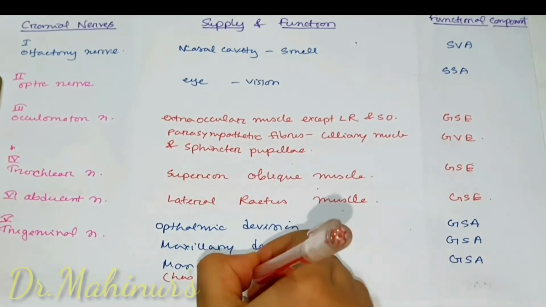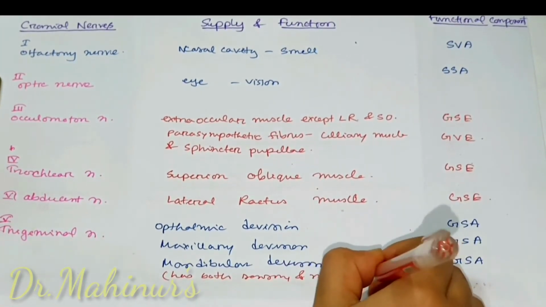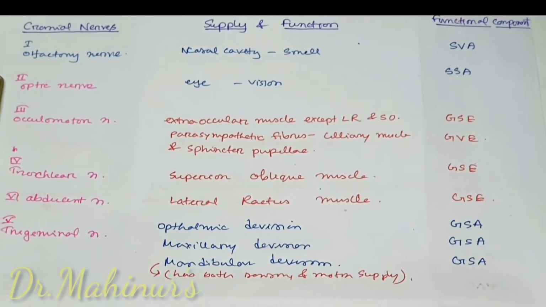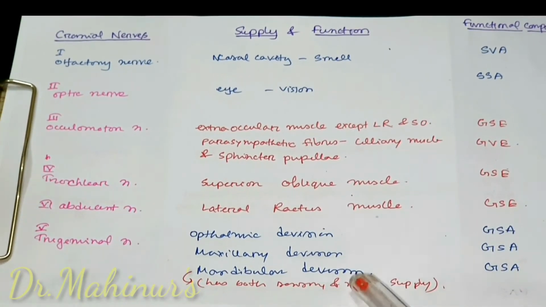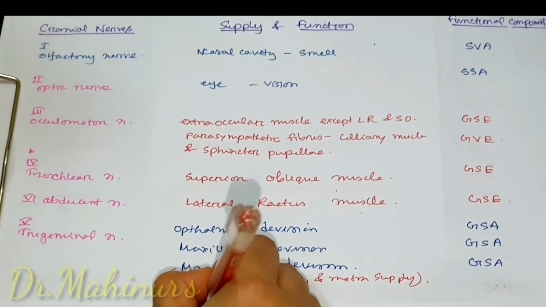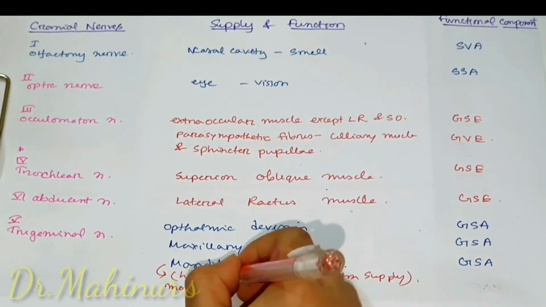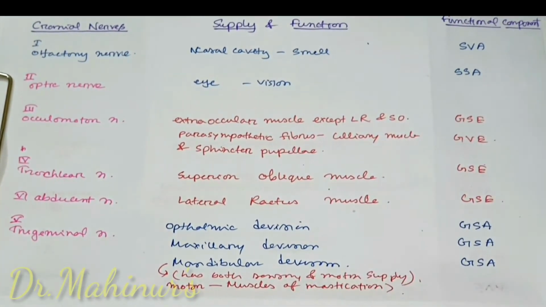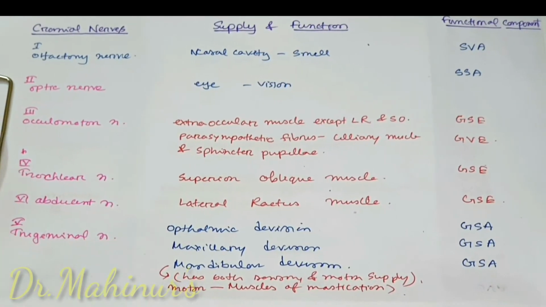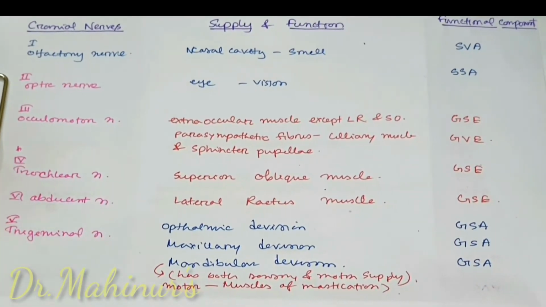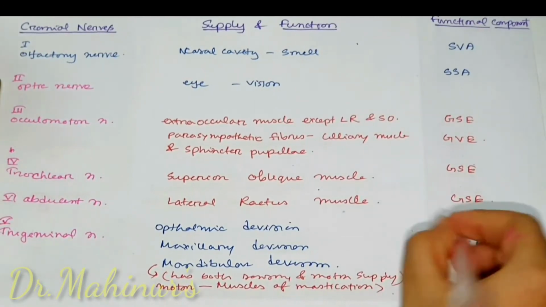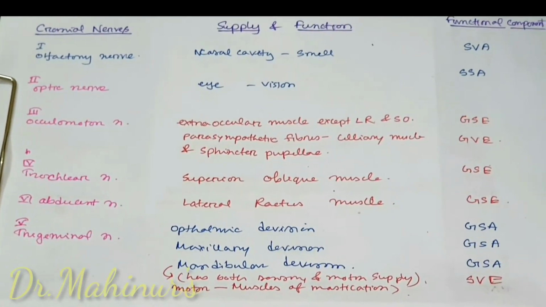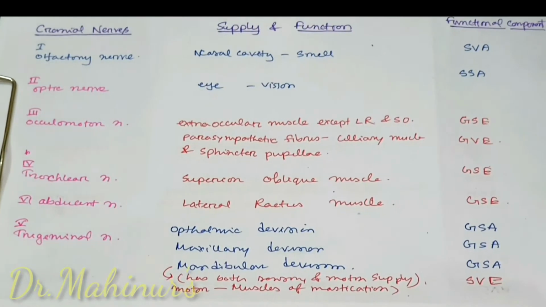Now mandibular division has both motor and sensory function. It is a mixed fiber. It has both sensory and motor supply. Motor supply is to the muscles of mastication. Previously I told that the muscles that are derived from pharyngeal arch are special, and muscles of mastication are also derived from pharyngeal arch. So it will have special functional component: special visceral efferent, efferent as it is motor fiber.